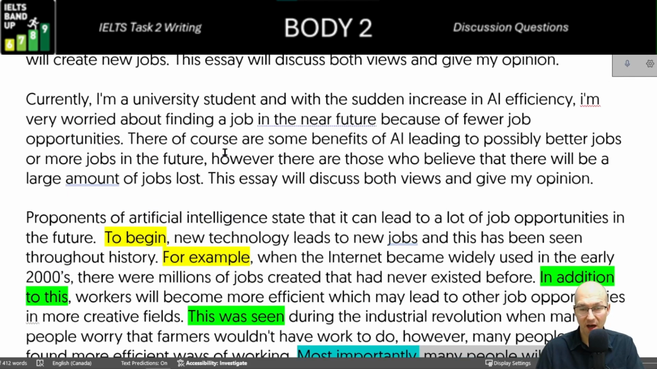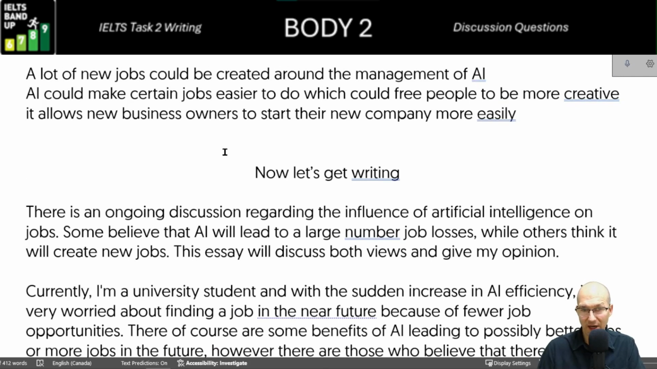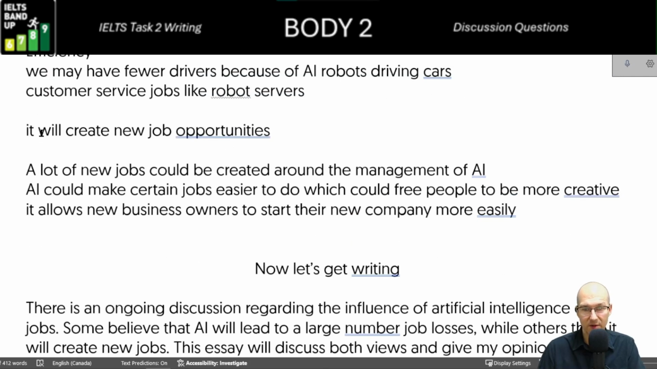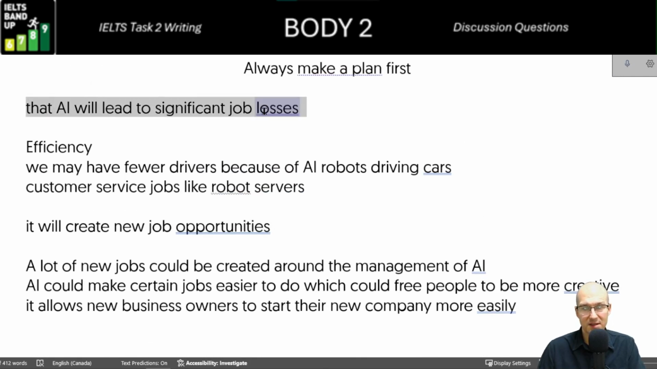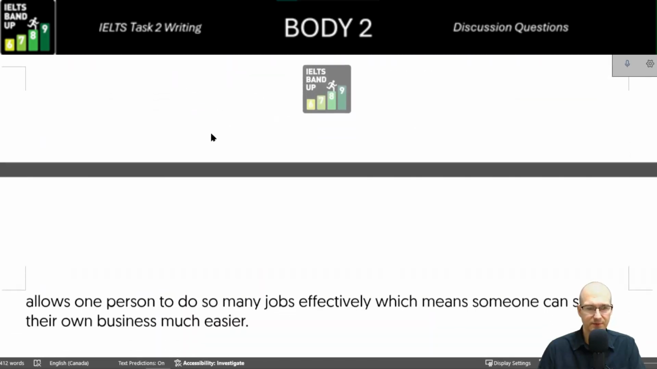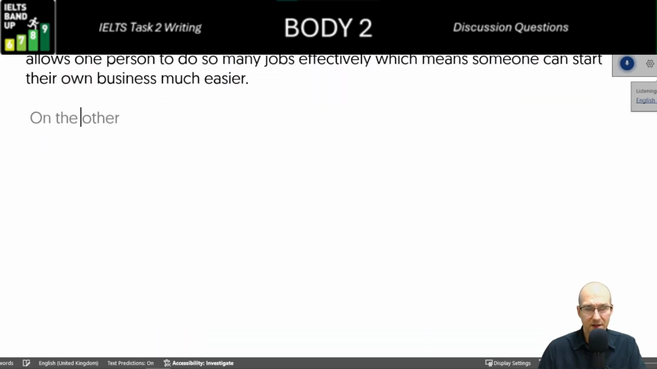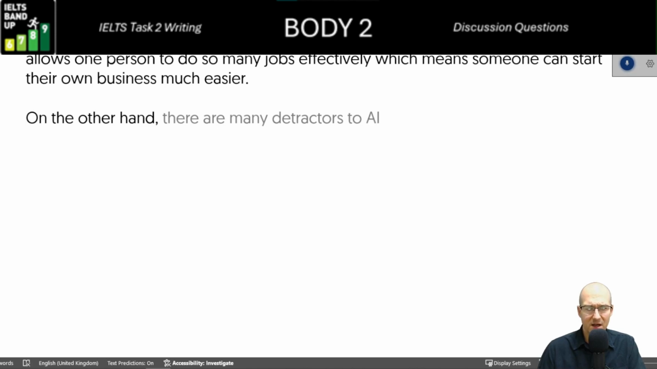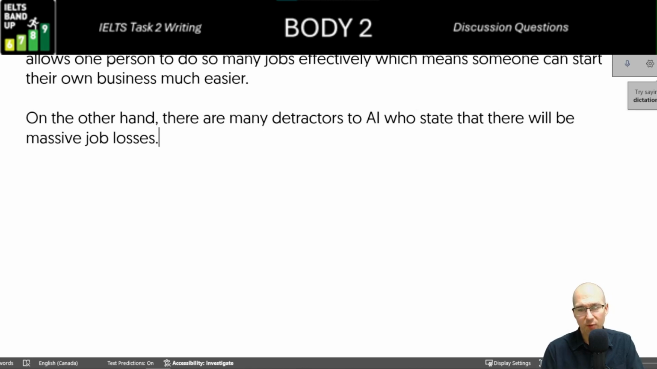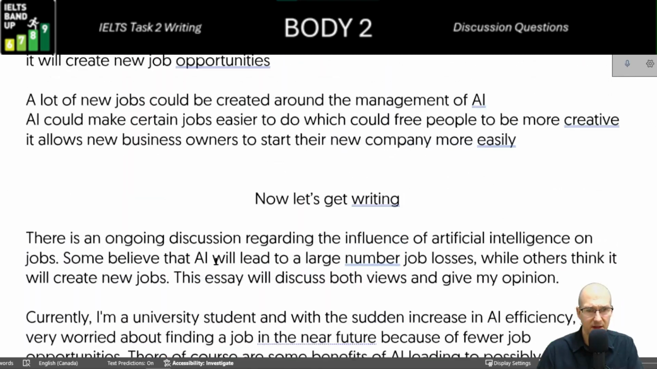Now we have to do the other side, which is the one I feel a little bit stronger about and worry about. It will cause significant job losses, right? On the other hand, there are many detractors to AI who state that there will be massive job losses. And again, we could be a little more specific, right? Because we do have kind of 3 sectors that I wanted to focus on.